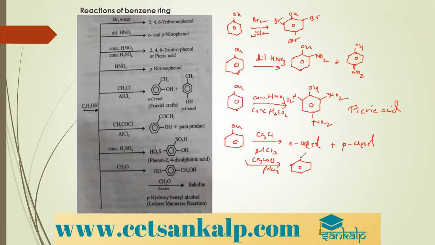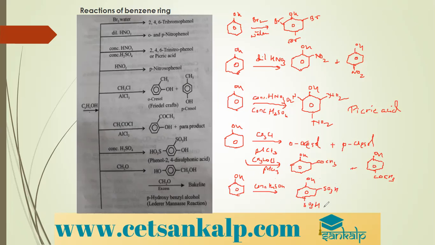Even in the same reaction, if you carry out acylation with CH3COCl in the presence of AlCl3, I get ortho and para products, with an acetyl group COCH3 at the ortho and para positions. These are ortho-hydroxyacetophenone and para-hydroxyacetophenone. When phenol is treated with concentrated sulfuric acid, we get the benzene ring ortho and para substituted, with an SO3H group at the ortho position and at the para position.